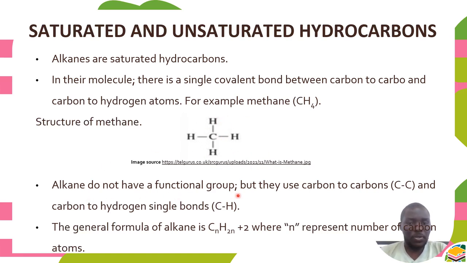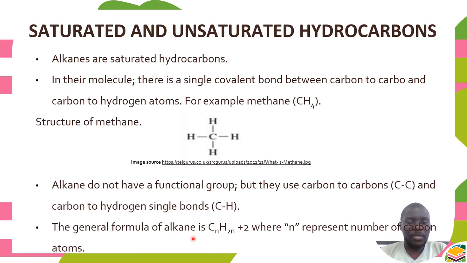Alkanes do not have a functional group. They do not have a group of atoms which can be used to define them, or a double bond, but they use carbon to carbon and carbon to hydrogen single bonds as their functional group. What does this statement mean? It means that in all members of the alkanes, you find that there will be a single bond between carbon and carbon and between carbon and hydrogen.